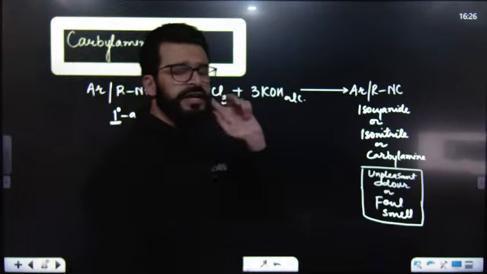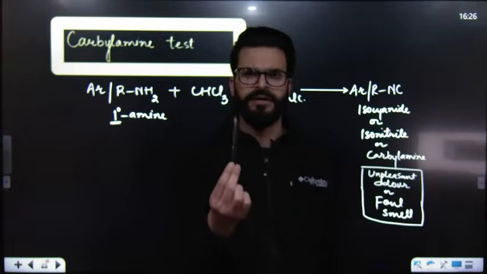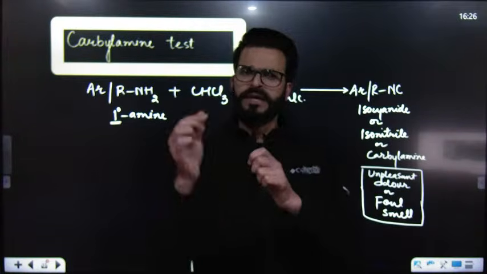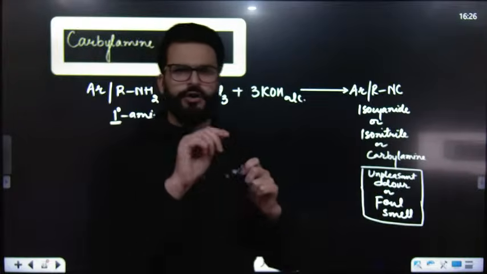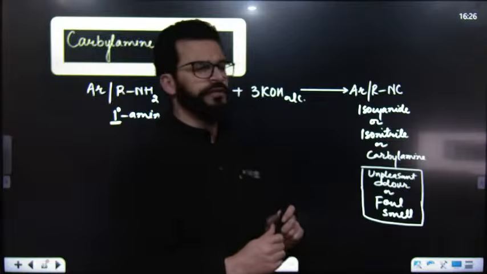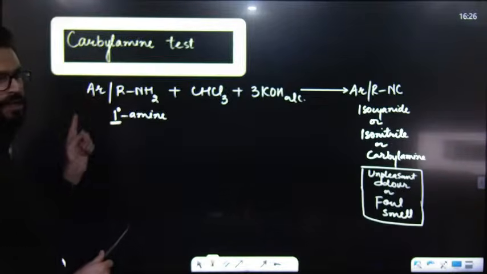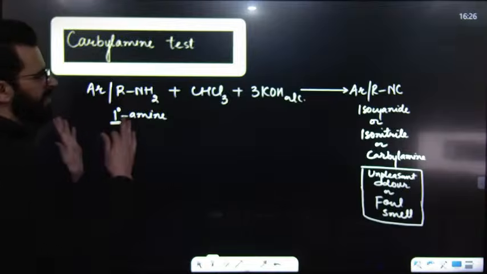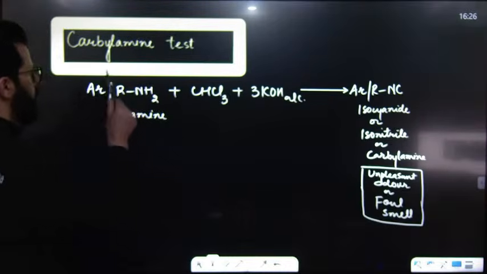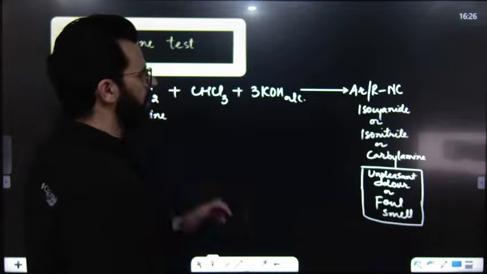So if we have a doubt whether our test tube contains primary amine, secondary amine or tertiary amine, we will simply put chloroform and KOH with it. If a foul smell is there, then we will say carbylamine is formed. That means our amine is primary amine, and this reaction can be used as a test to distinguish primary amine from the rest of the amines under the name carbylamine test.